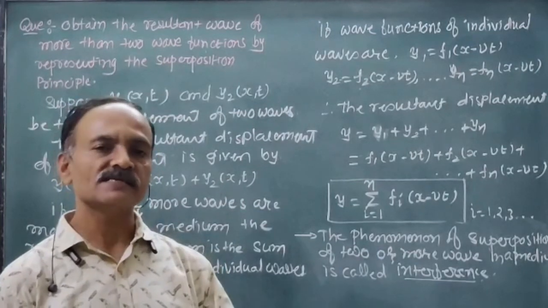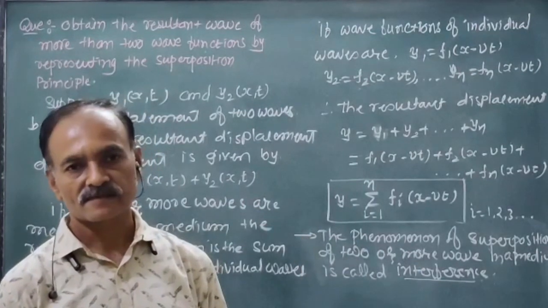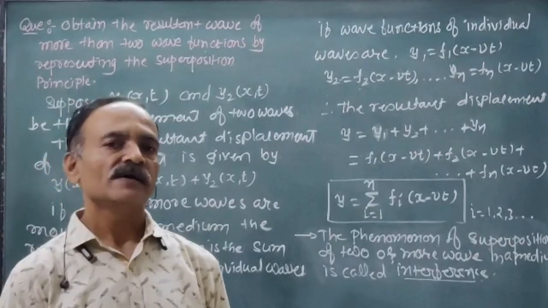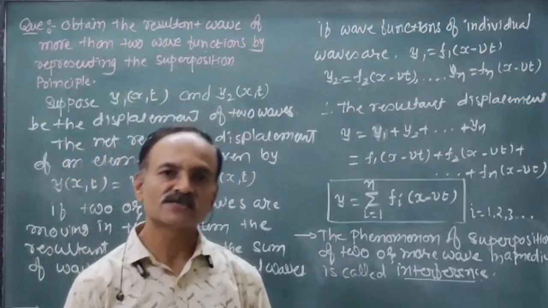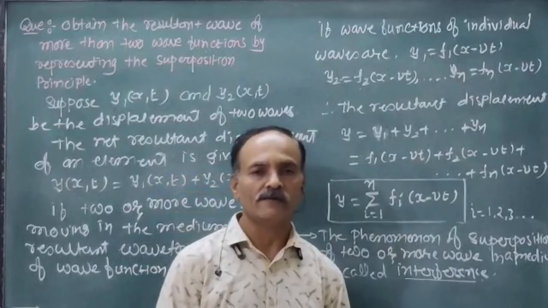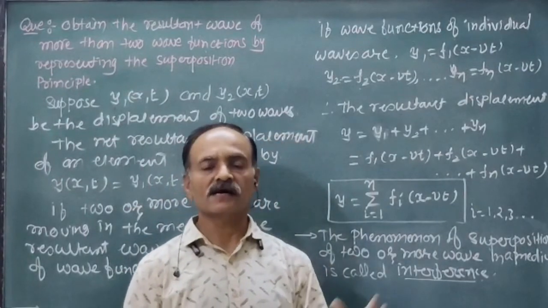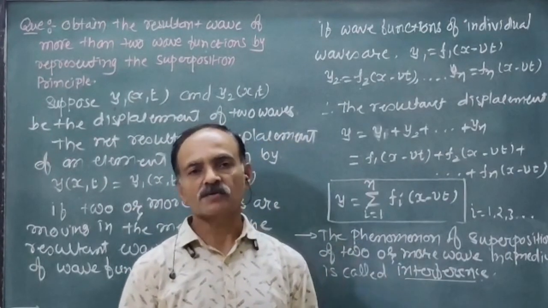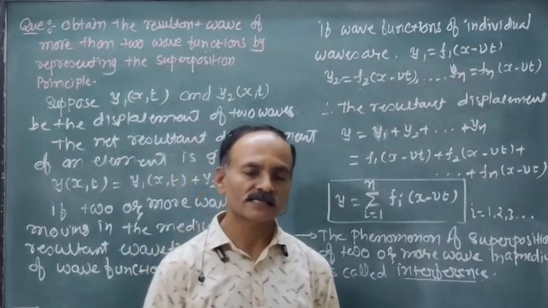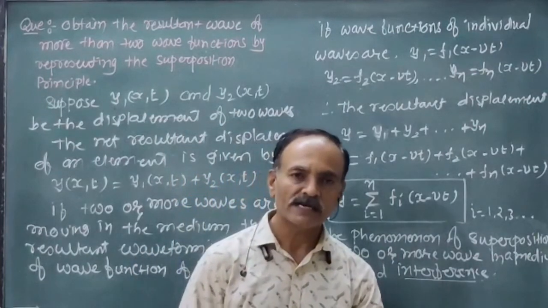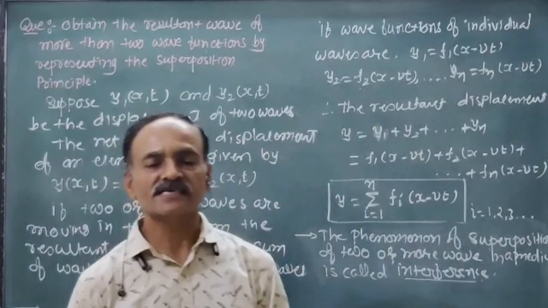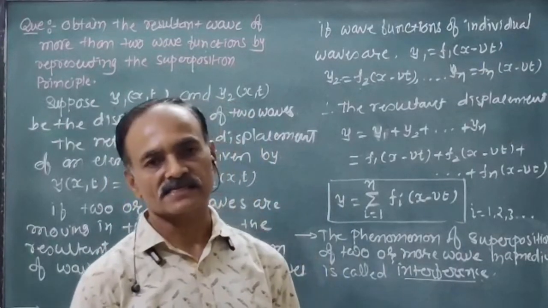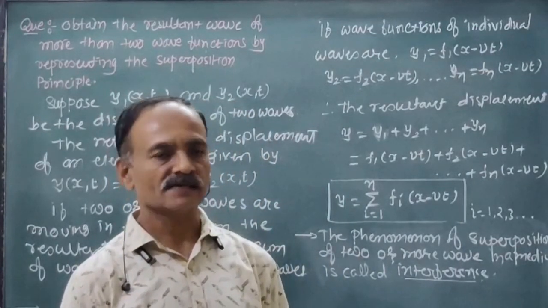That means it increases. And if the crest of one wave is superposed on the trough of the other wave, or the trough of one wave on the crest of the other, the displacement is decreased. That means destructive interference takes place. Clear? We will discuss this next time.